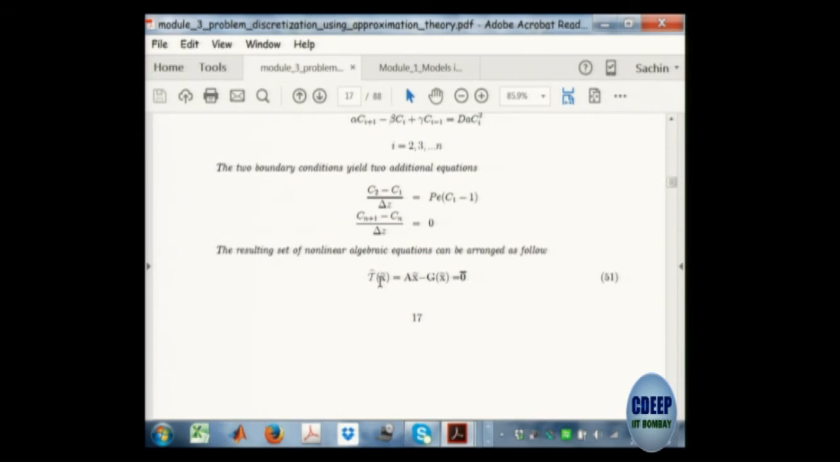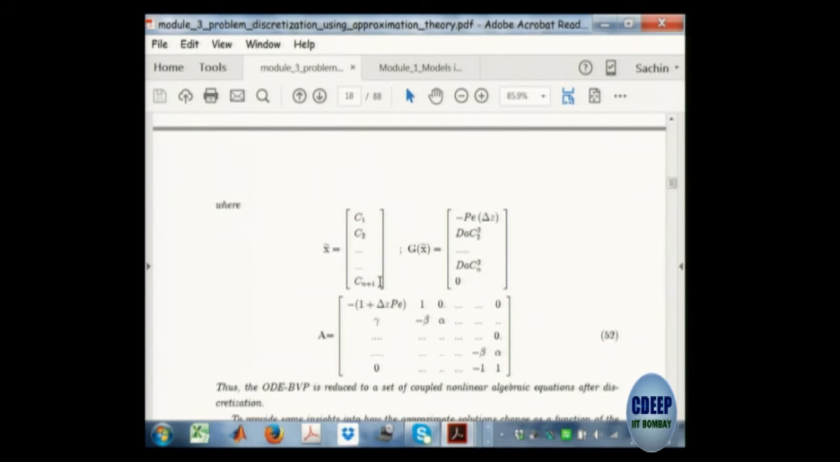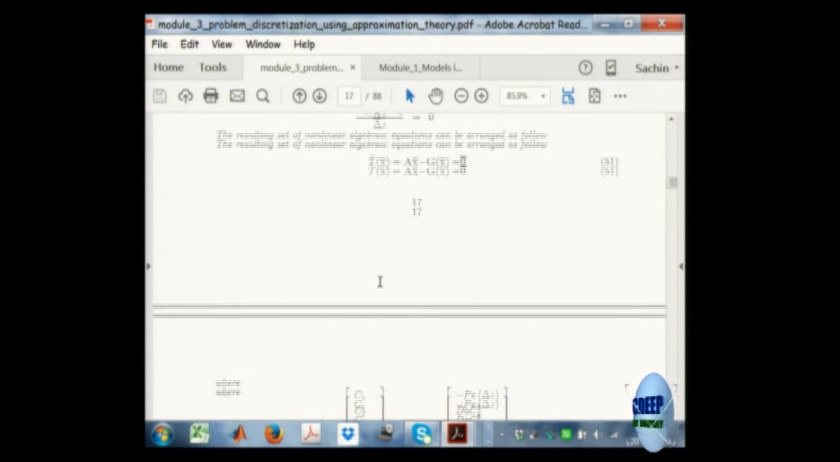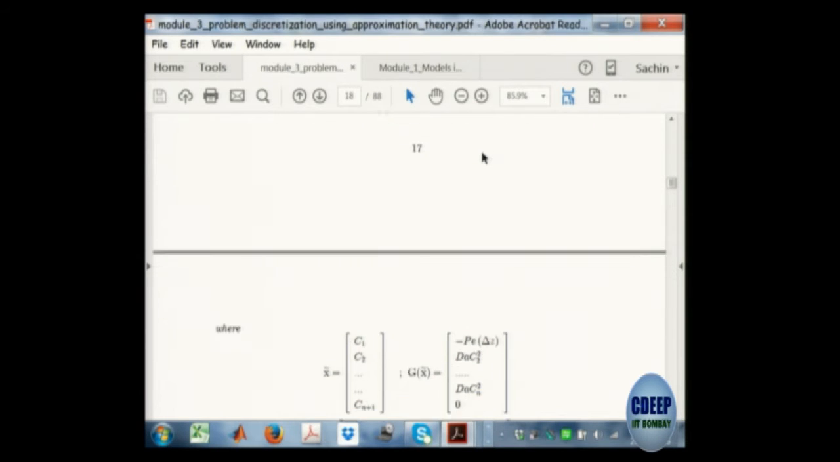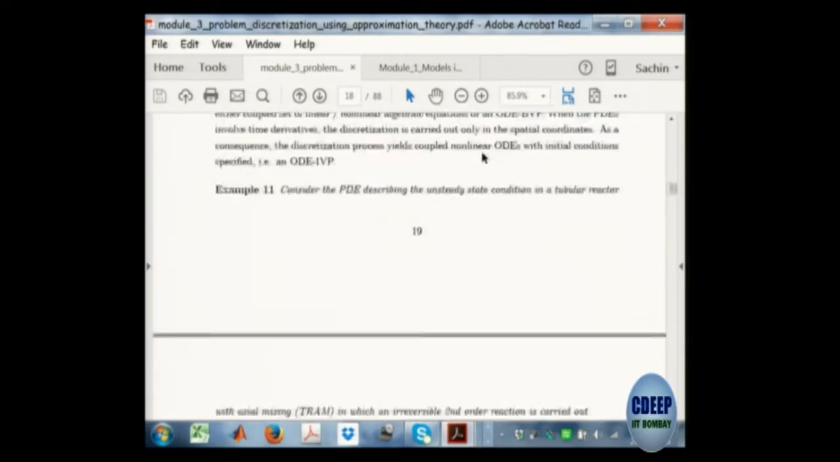These are the set of equations that I get, and I need to solve them. This is the abstract form which I get, A(x) minus G(x) equal to 0. What is A(x)? G(x) is this, A is this, x is this. This is my abstract form which I want to solve. Now when I talk about polynomial interpolation, I will take the same problem again and show how to convert it. So the same problem has been revisited here.